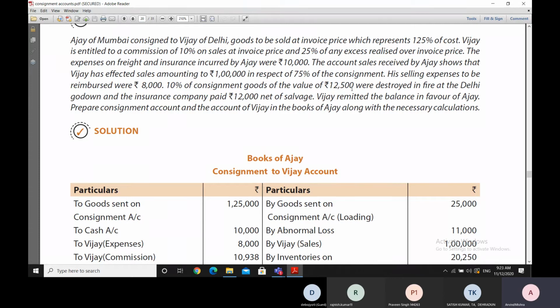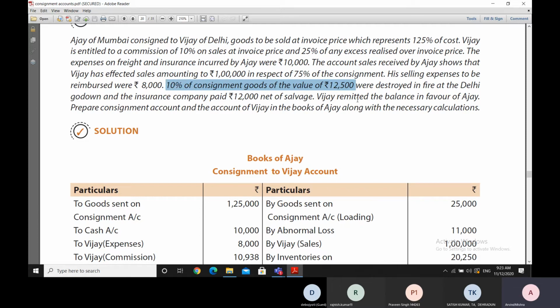So total value was 12,500 rupees, out of which 10% were lost. 10% of goods whose value was 12,500 rupees were lost. So therefore, we'll convert this 10% to 100%, and therefore we will get a figure of 1,25,000 rupees as goods sent on consignment.